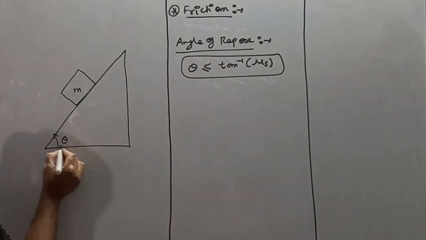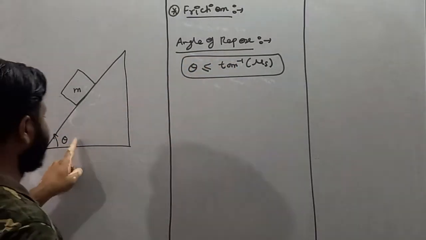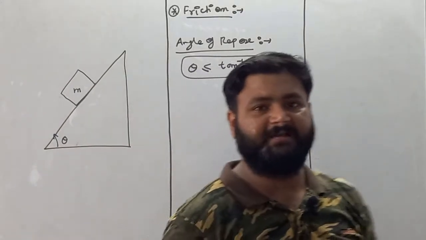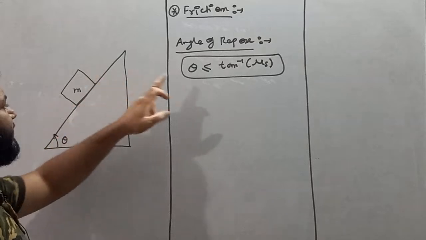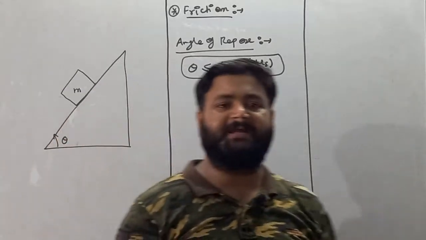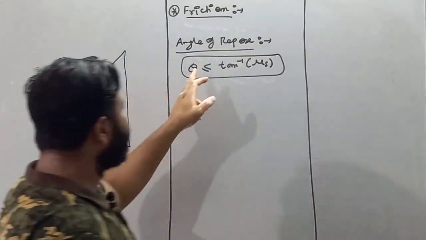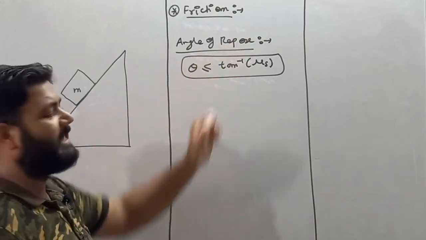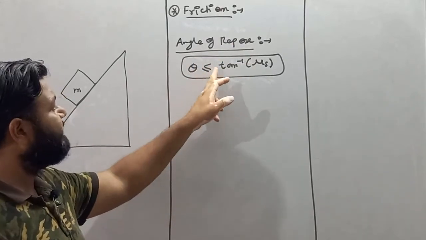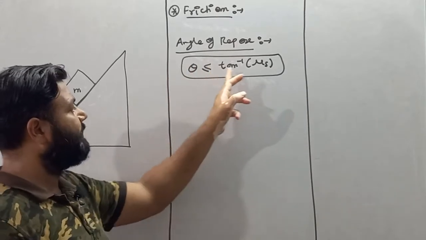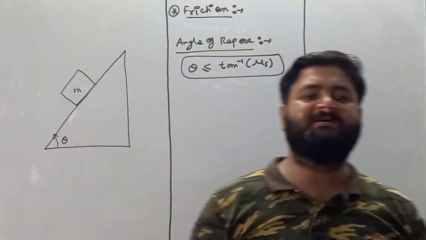Angle of repose is this angle, that is the angle of inclined plane on which the block remains at rest. So the minimum angle of inclined plane on which the block remains at rest is called angle of repose, and its value theta is always less than or equal to tan inverse mu s.